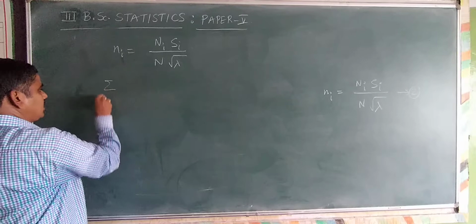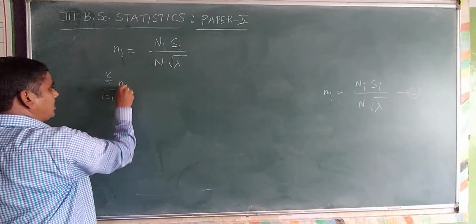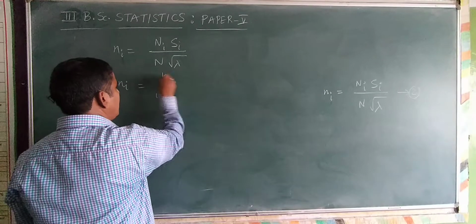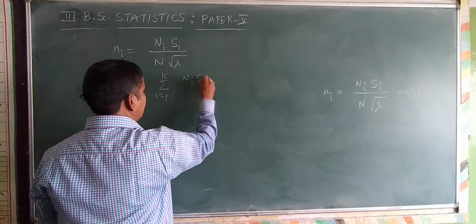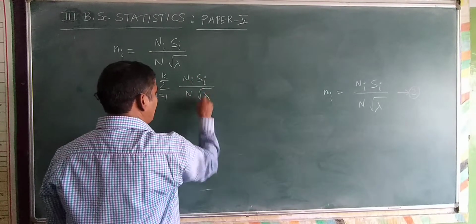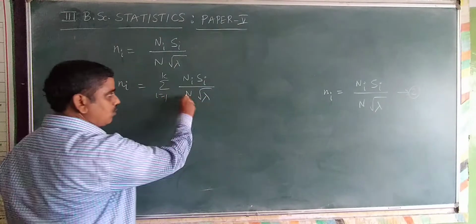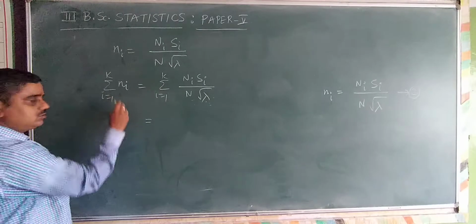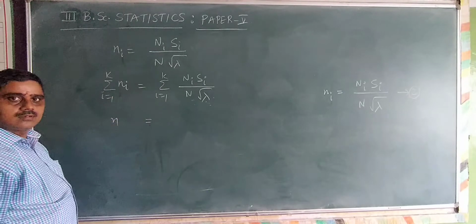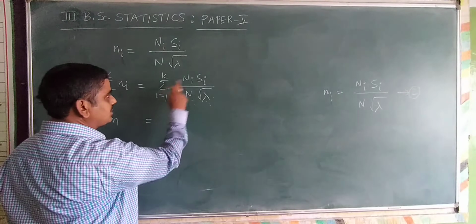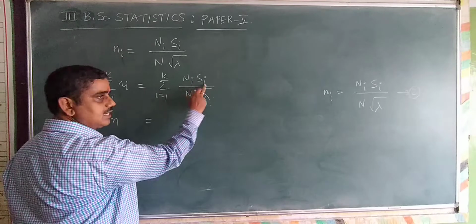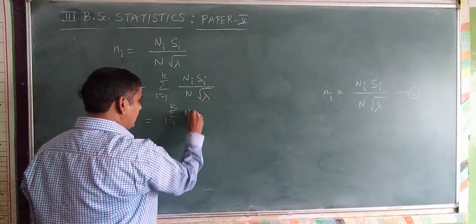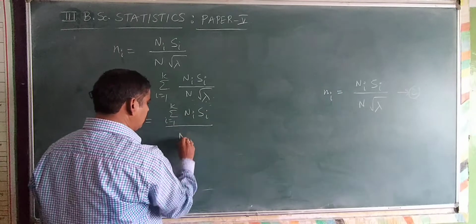So summation i is equal to 1 to k small ni is equivalent to small n, which equals summation i is equal to 1 to k Ni Si divided by N into root lambda. N and root lambda are constants, I can take them outside. Summation of small ni is equal to small n, right? Now summation is only for these two values, Ni and Si. So summation i is equal to 1 to k Ni into Si divided by N into root lambda.